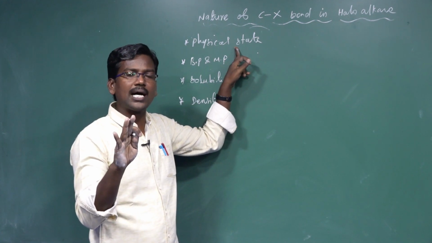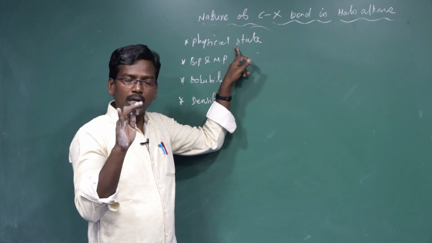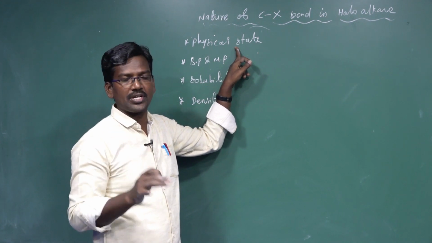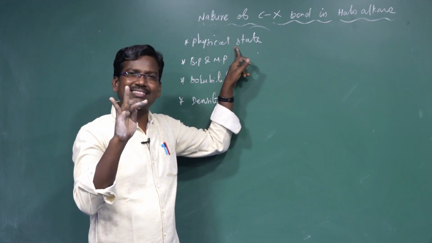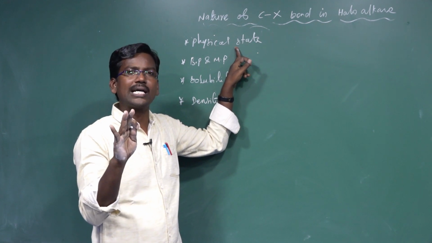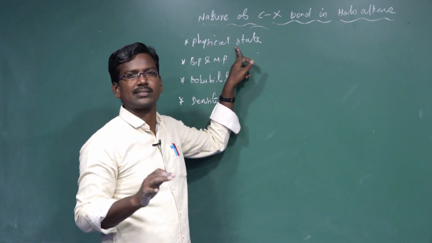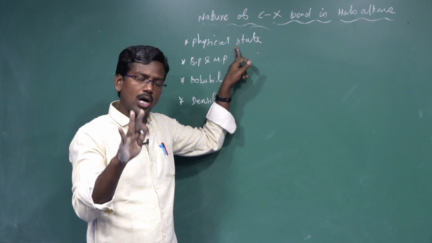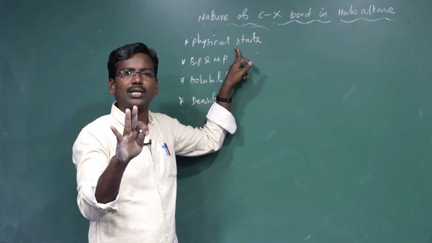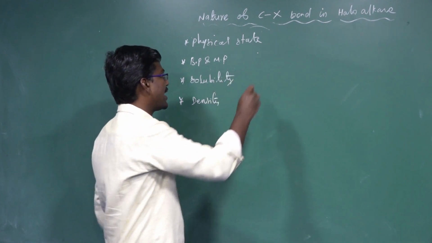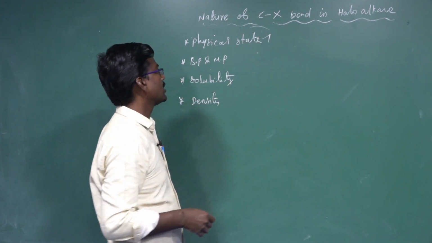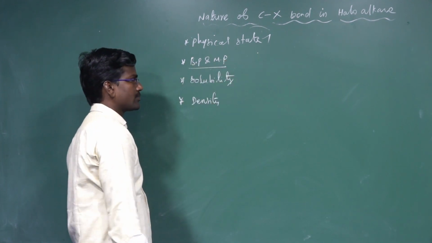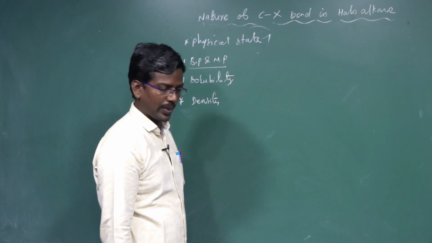Pure haloalkanes are colorless. Alkyl bromide and alkyl iodides are colored in the presence of light radiation. Compounds containing 3 carbons of the haloalkanes are colorless gases. Compounds with more than 3 carbons are then what? Liquids or solids. That is the physical state of haloalkanes. Next one, boiling point and melting point.